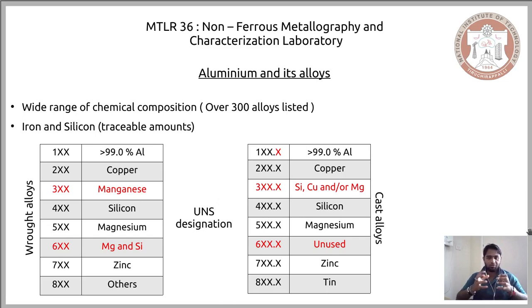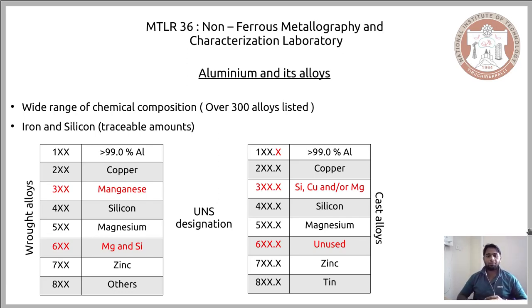In wrought alloys you have that combination designated separately as 6x, and in order to avoid another set of combinations and confusion in cast alloys, this designation is not used. This is the speculation of one particular author.